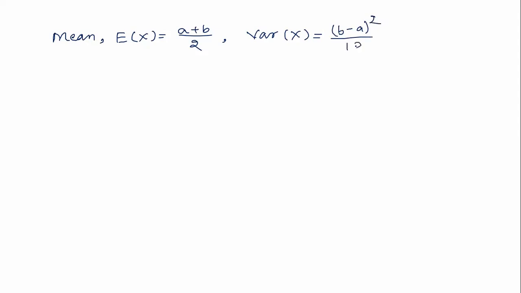Of course, you can say (a minus b) square divided by 12. Absolutely no worry, both are the same, because (3 minus 5) whole square is the same as (5 minus 3) whole square. It really doesn't matter. So this was all about the uniform distribution.